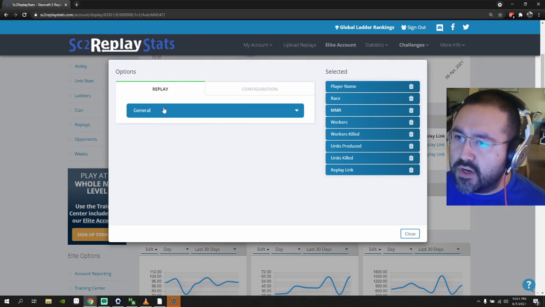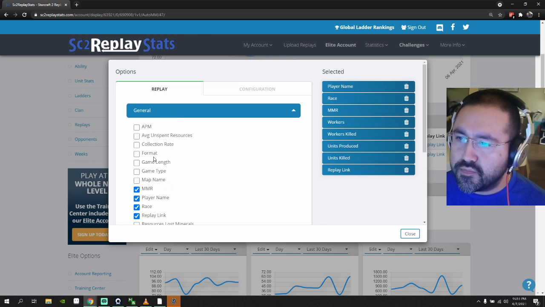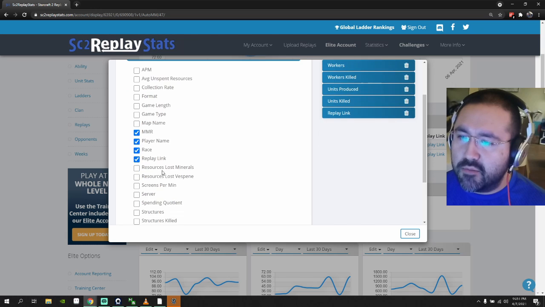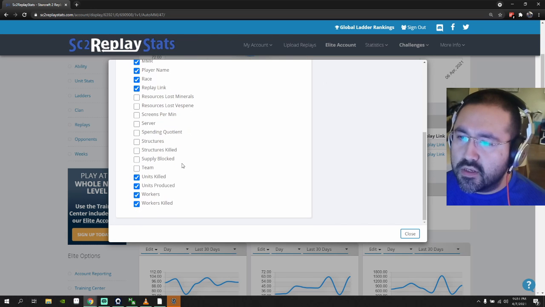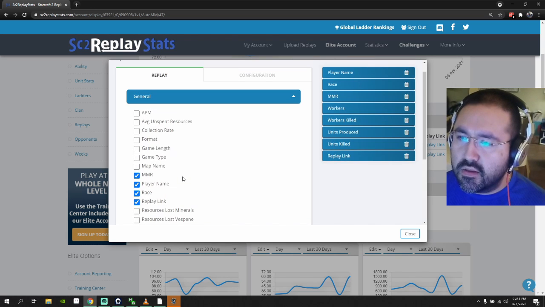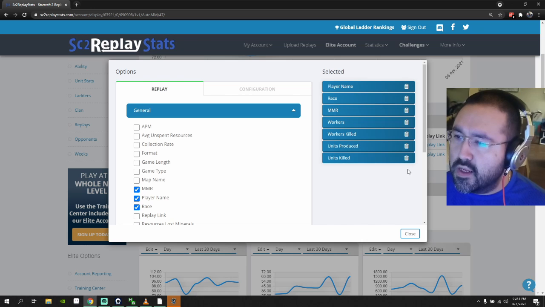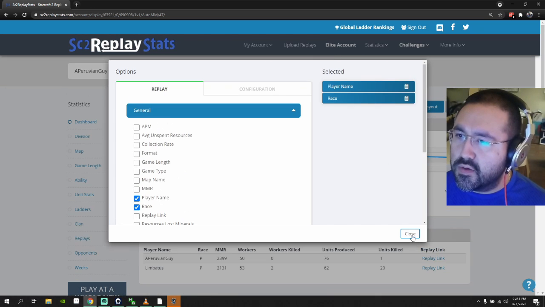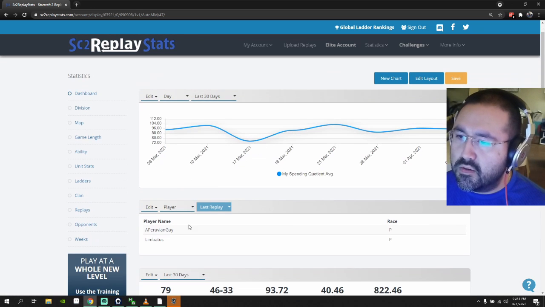So let me show you actually. General. So you can take a look at your APM, average unspent resources. These are the different data points that you can look at. Resources lost, and so on. A lot of cool stuff. It's really cool. I'm not interested in any of it, so I'm just gonna delete it here. Right? So I deleted all this, and if I close it, you'll see that this updates.